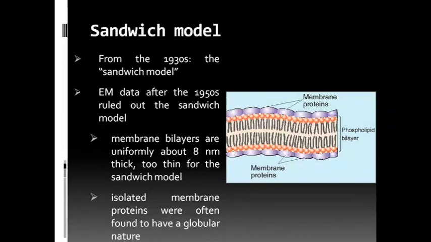In the sandwich model, the scientists explained that the membrane is made up of two different parts, lipids and proteins. There is a phospholipid bilayer, and inside this phospholipid bilayer, membrane proteins are embedded. This model failed to convince scientists how the function of the membrane is related to its structure.